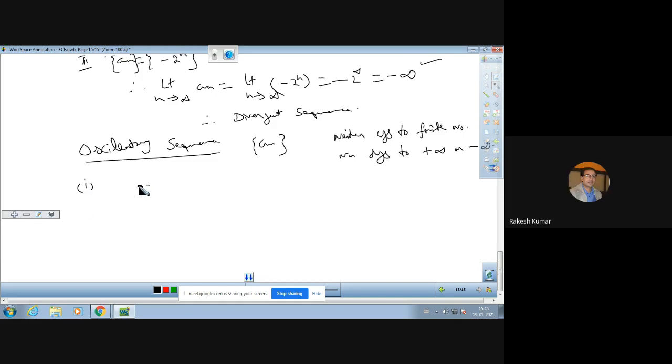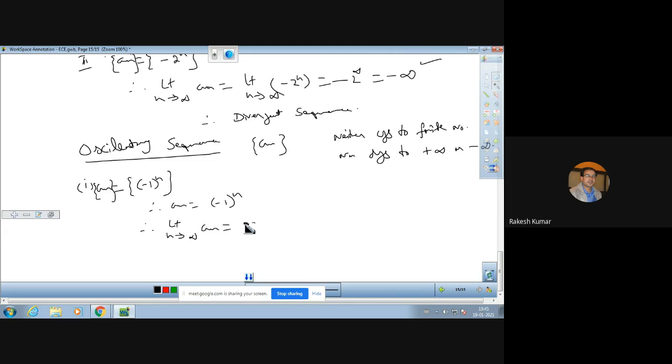A bounded sequence which does not converge is said to oscillate infinitely. For example, we have a sequence of minus 1 raised to power n. This is the nth term of the sequence. This is the sequence actually, and therefore an comes out to be minus 1 raised to power n. It is a bounded sequence, no doubt about this.